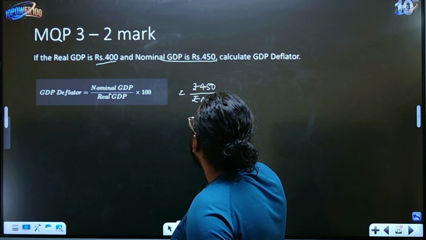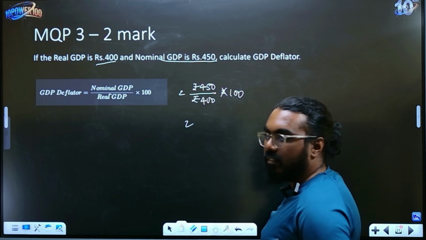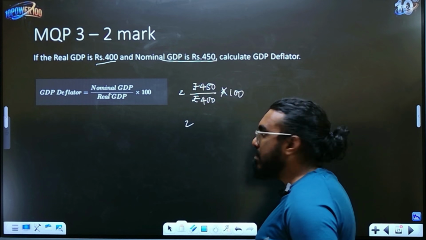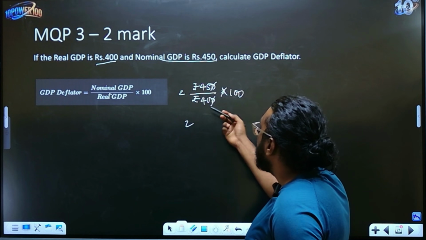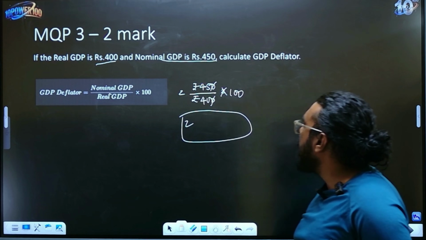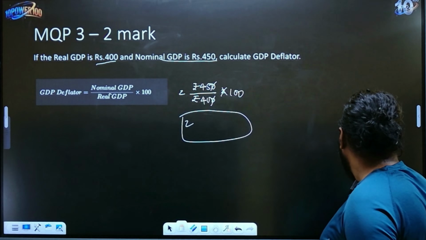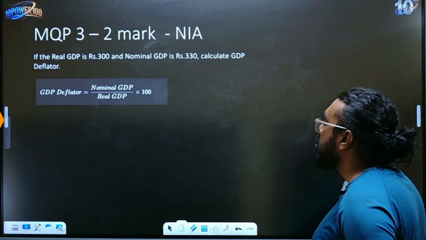It is rupees 450, and what is the real GDP? It is rupees 400. Then into 100, remember to multiply by 100. You will not get it in decimals, although you can remember. So if you solve this, you will get an answer. I think you will get around 112 or something, I believe, if I'm not wrong. So that is your answer for this particular question. Again, you must write the formula and you should substitute.